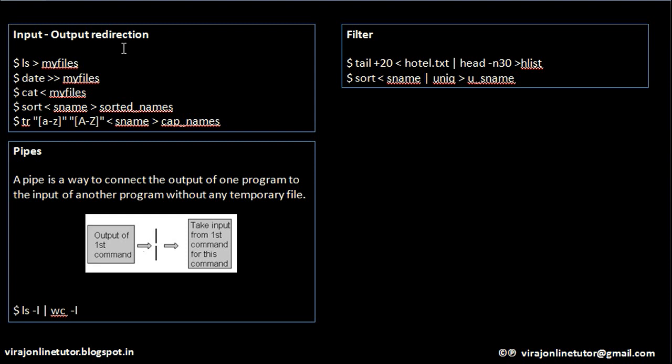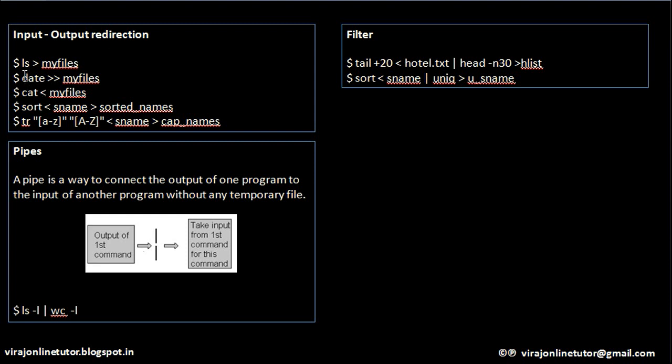Similarly, we don't always want inputs to the script to be read from the command line. We may want to accept it from a text file. Similarly, we don't always want the output of the script to overwrite a particular file. We may want to append the output of my script to a particular file. So how to do all these things?